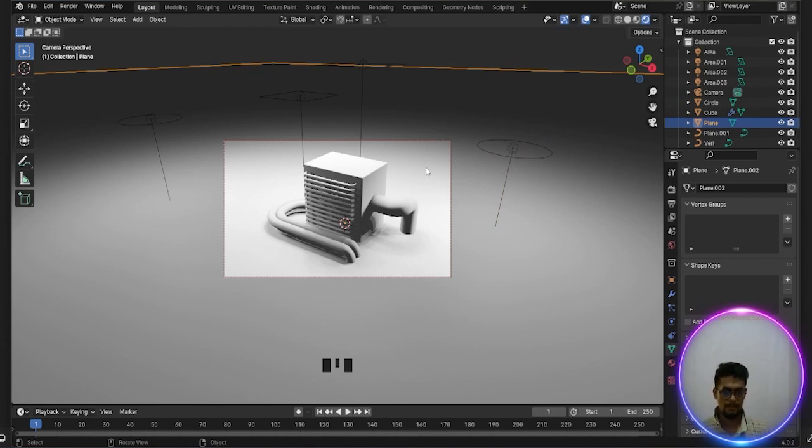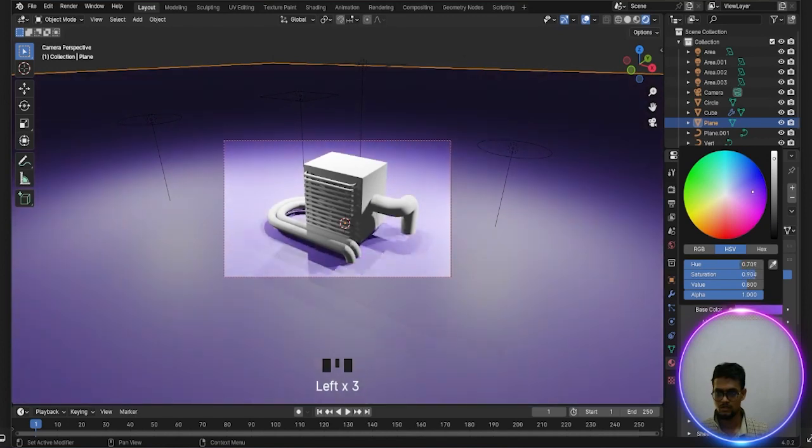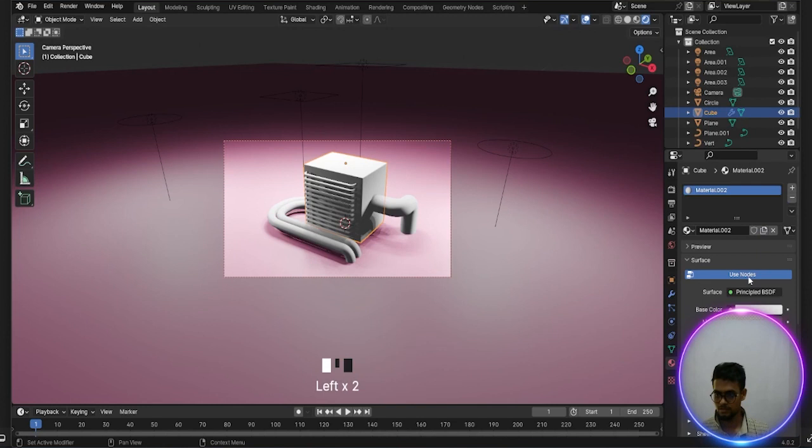Now going to the material properties, new, and probably this one is very cool. Okay, done. Again select this one and new material properties, roughness is increased.